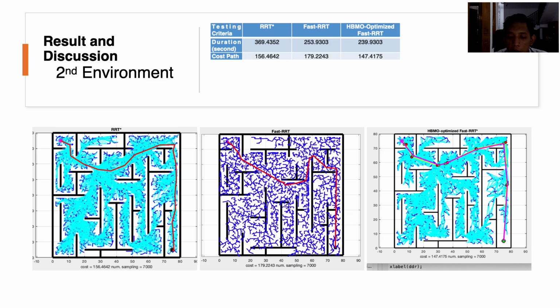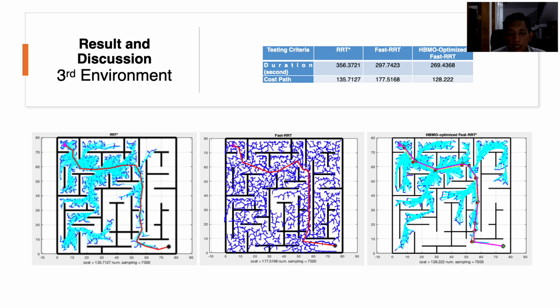Meanwhile, for the proposed method in this second case, performance has shown effectiveness with a path cost of approximately 147 at the same number of samples. We can see this from this table.